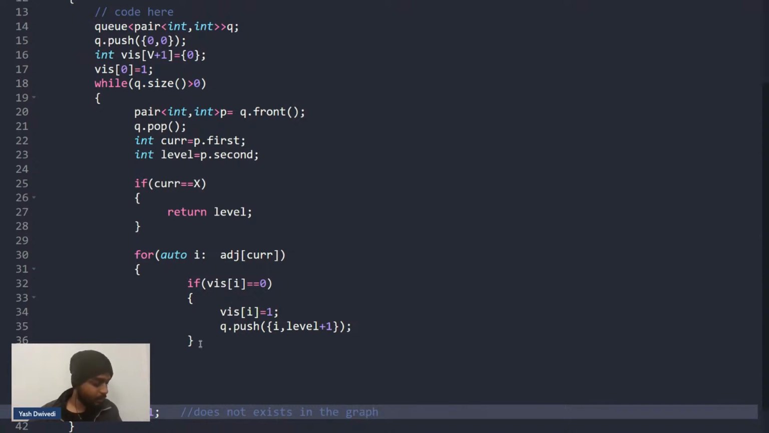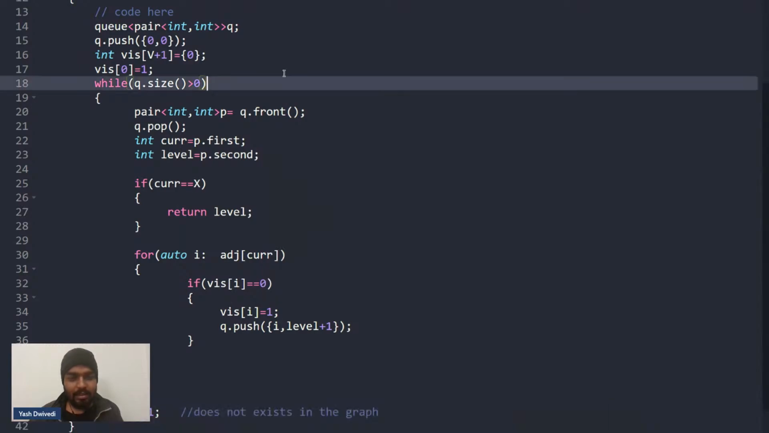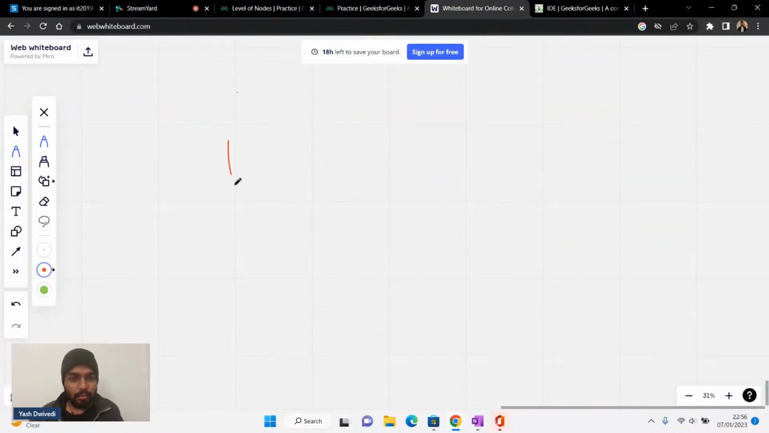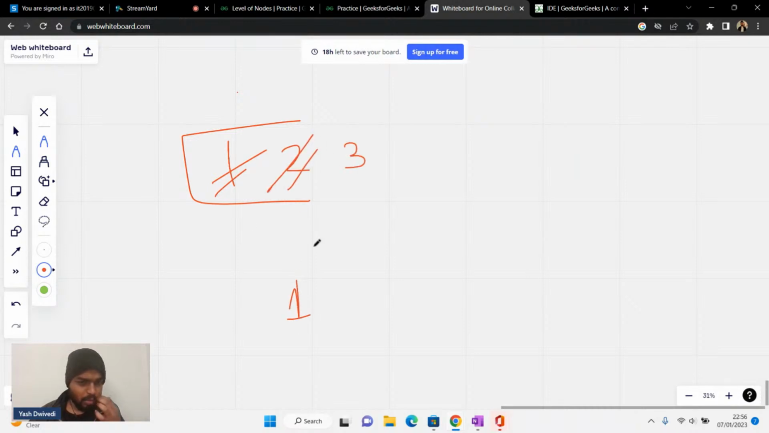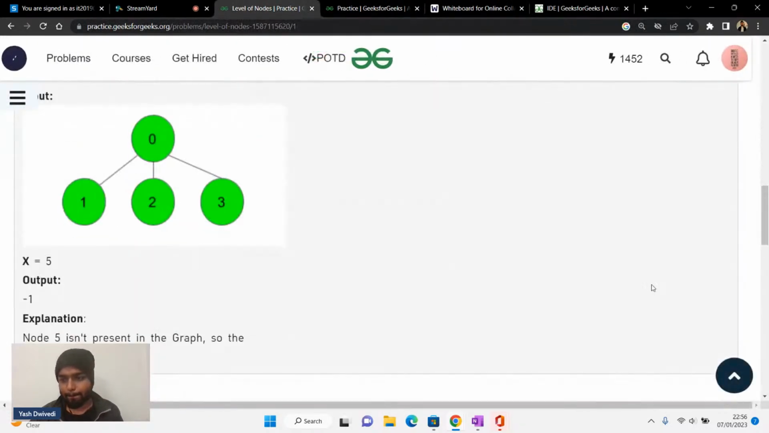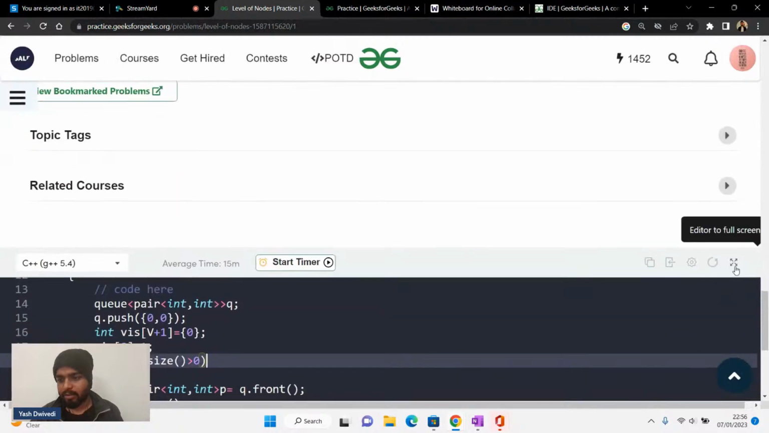Why are you doing q dot pop? Because let's say you have certain nodes: one is inside your queue, you pop it out, then you have two, then three, so you pop out two also. You need to pop them out so that you can always access the front of the queue. That is why we do this. Is it clear?